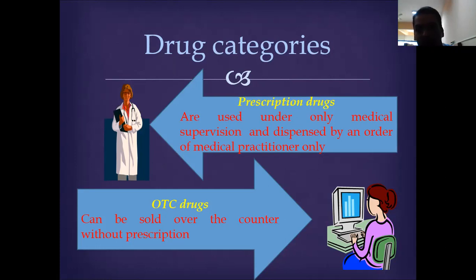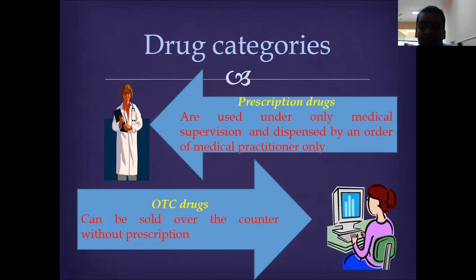As you can see on the screen, prescription drugs are used only under medical supervision and dispensed by the medical practitioner only. So a drug will be prescribed by a doctor or physician, and you have to show the prescription to the pharmacist, and the pharmacist will dispense the drug.